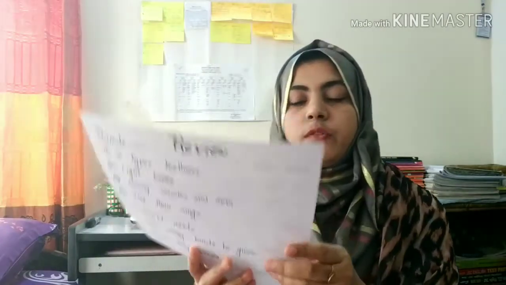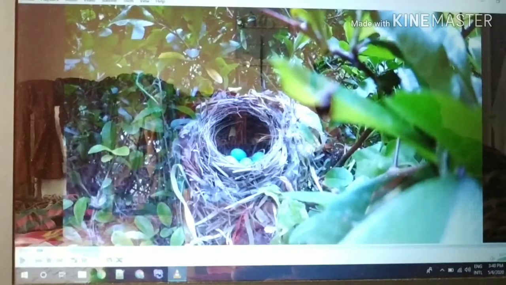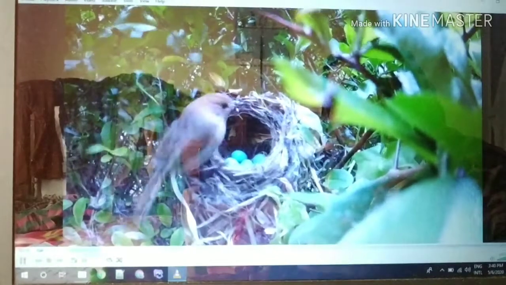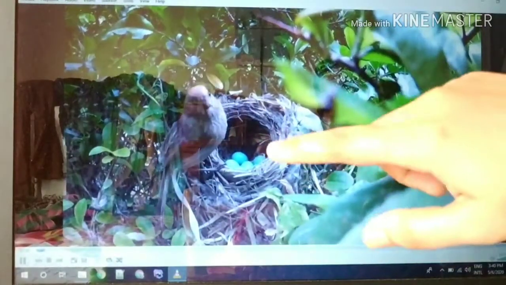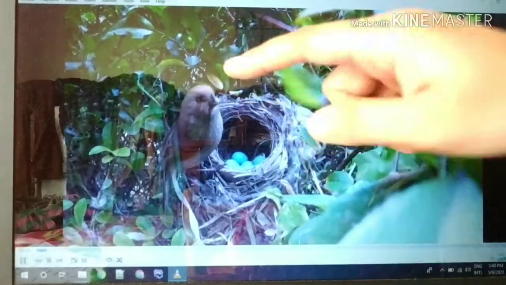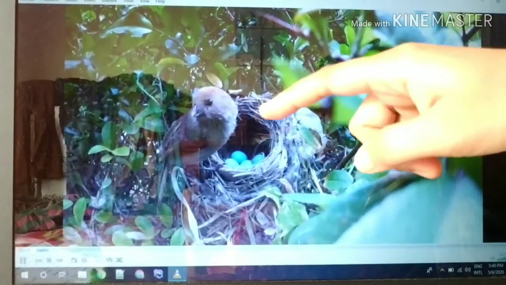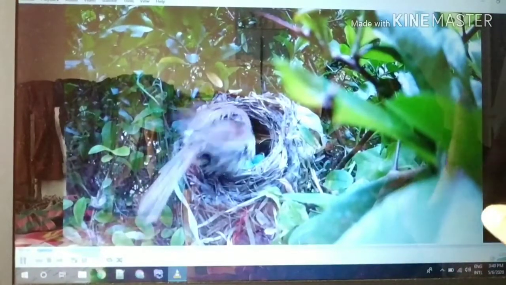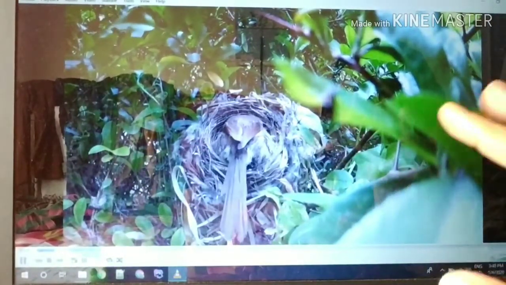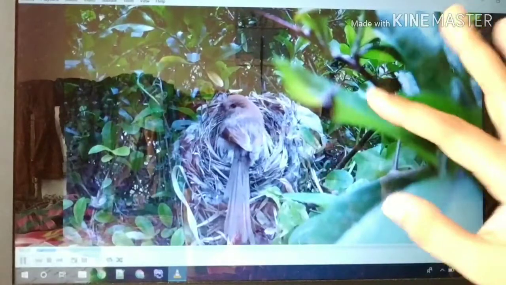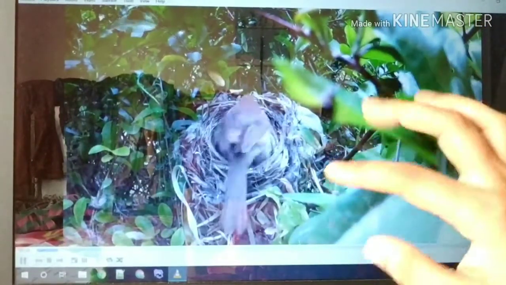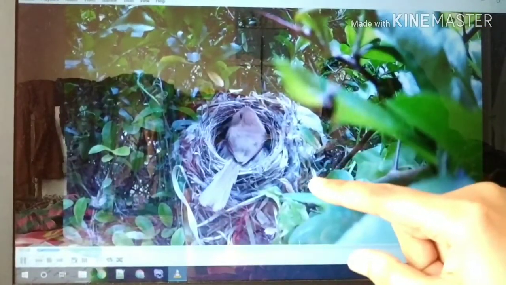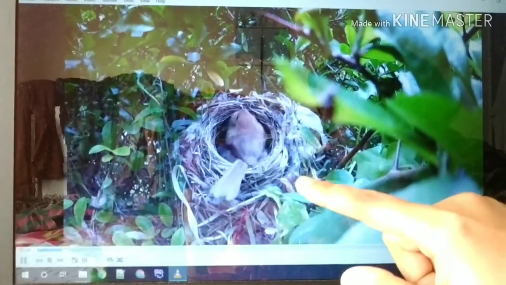Now I will show you a video on how baby birds grow up. Look, this is a nest with eggs in it. These eggs are of this bird. The nest keeps the birds safe from enemies and keeps the eggs warm.